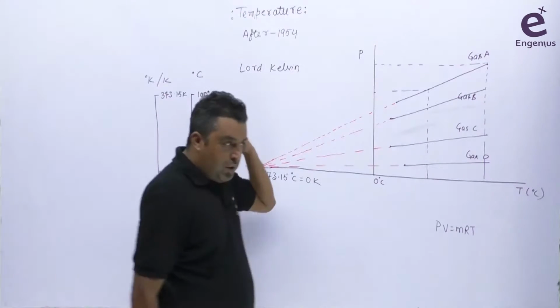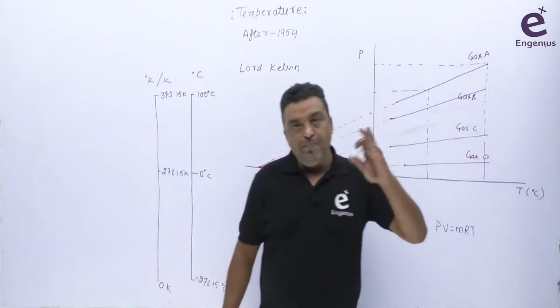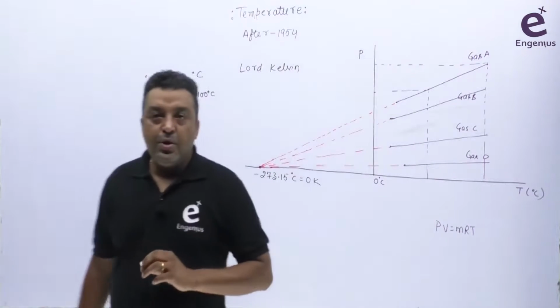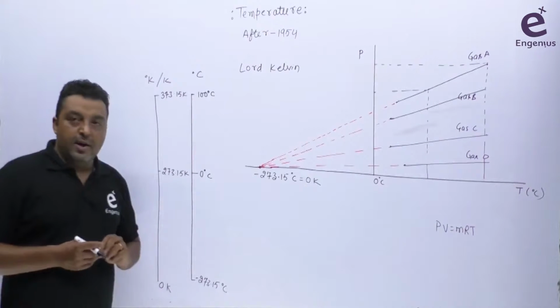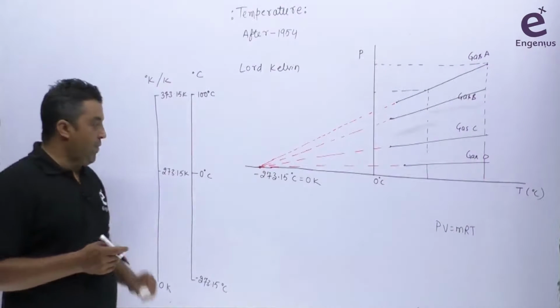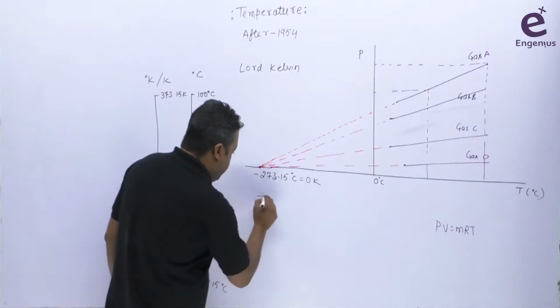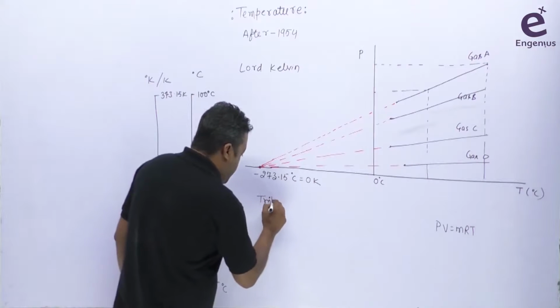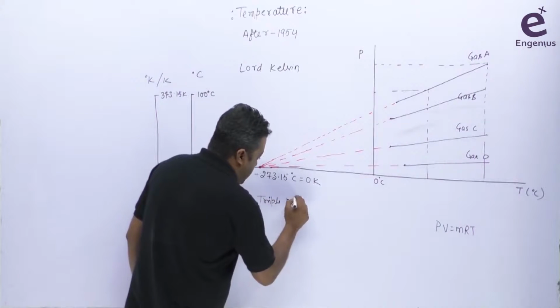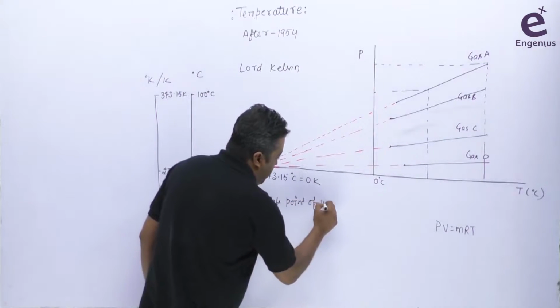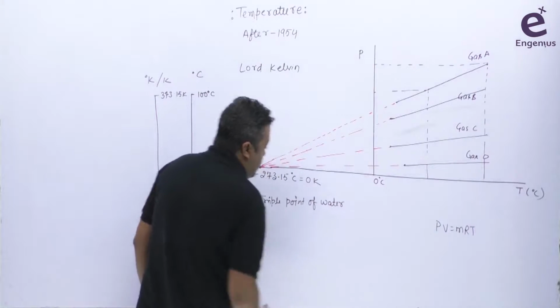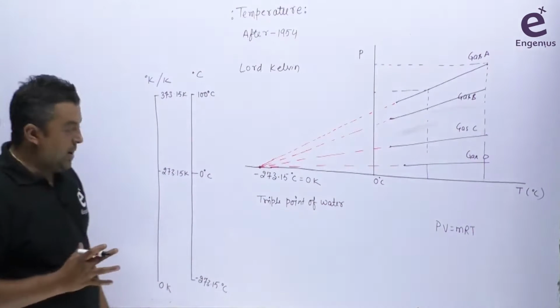As I told you, the pressure is too sensitive with the ice point and steam point. So we get a new point that is defined as the triple point of water.